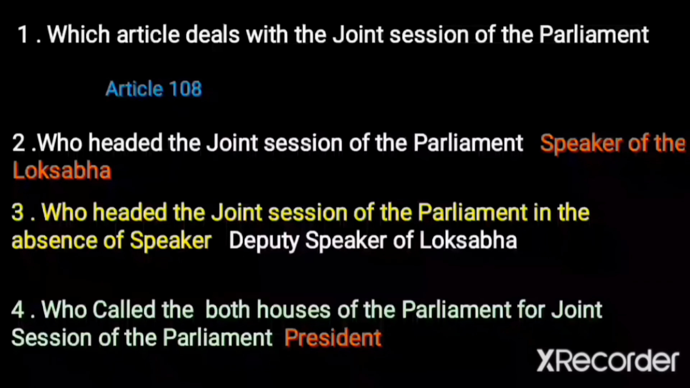Which article deals with the joint session of the Parliament? Article 108. Next, who headed the joint session of the Parliament? Speaker of the Lok Sabha. Who headed the joint session of the Parliament in the absence of Speaker? Deputy Speaker of Lok Sabha headed the joint session of the Parliament in the absence of Speaker. Who called the both houses of the Parliament for joint session of the Parliament? President.